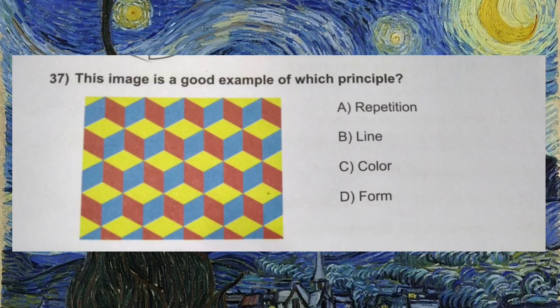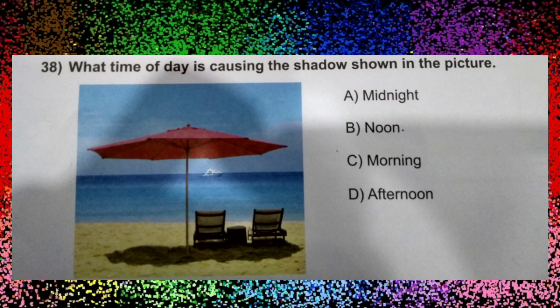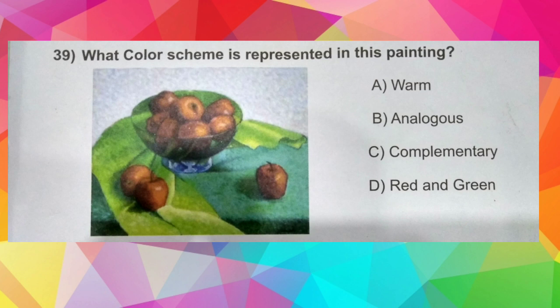Question number 37. This image is a good example of which principle? A. Repetition, B. Line, C. Color, D. Form. And the correct answer is A. Repetition. Question number 38. What time of day is causing the shadow shown in the picture? A. Midnight, B. Noon, C. Morning, D. Afternoon. And the correct answer is B. Noon. Question number 13 now. What color scheme is represented in this painting? A. Warm, B. Analogous, C. Complementary, D. Red and green. And the correct answer is C.